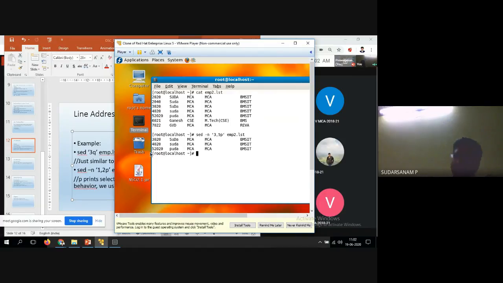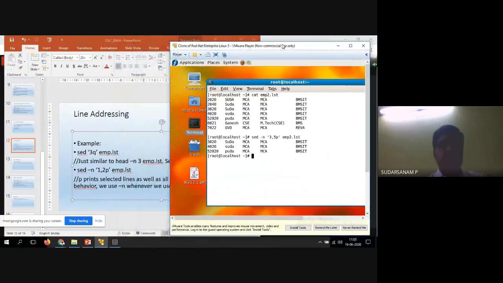So that means head and tail commands will work only in limited ways. Head is nothing but the first 10 lines by default, and tail is nothing but the last 10 lines. But sed can take lines in between also. So this is the advantage of line addressing in the sed command. So sed is like a searching command here also. Based on the lines, you can search.